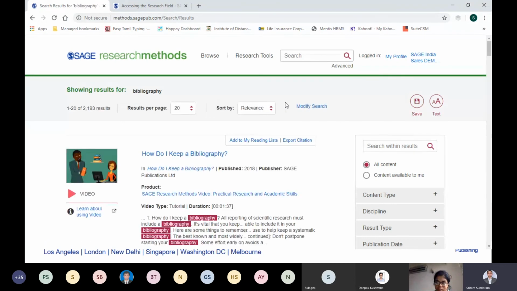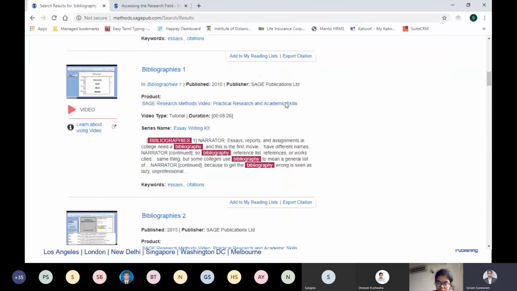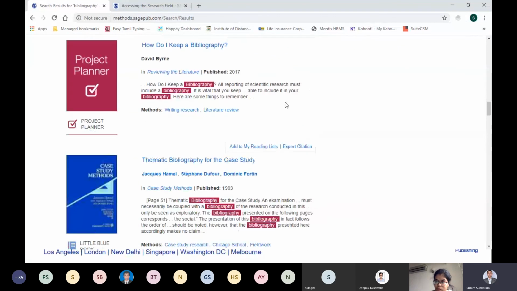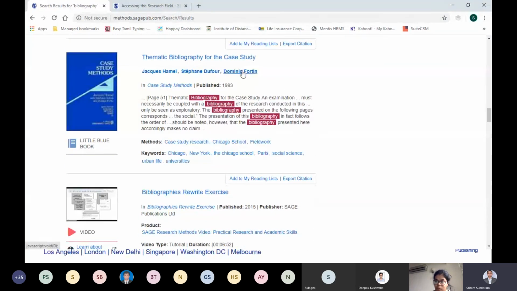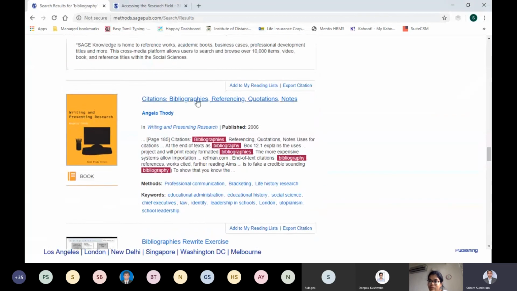Now I'm just gazing at the content. I'm not getting into the content immediately. I'm just gazing through. Okay, there are some videos over here, and this is a good book. Maybe I will read it later. And I'm just gazing through the content types, and I see a book over here, which is exactly talking about citations, bibliography, referencing, quotation, notes, etc.